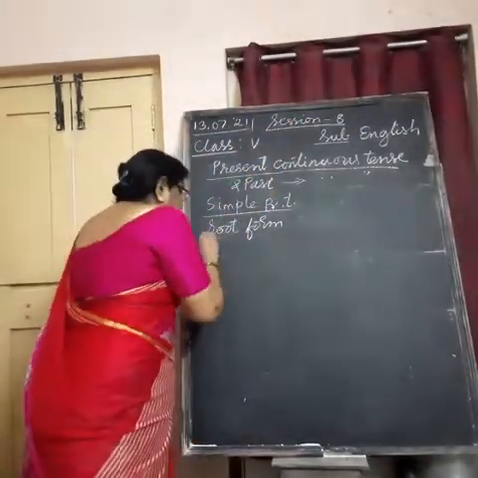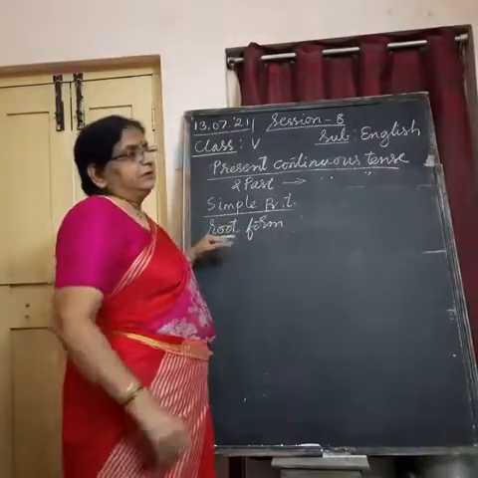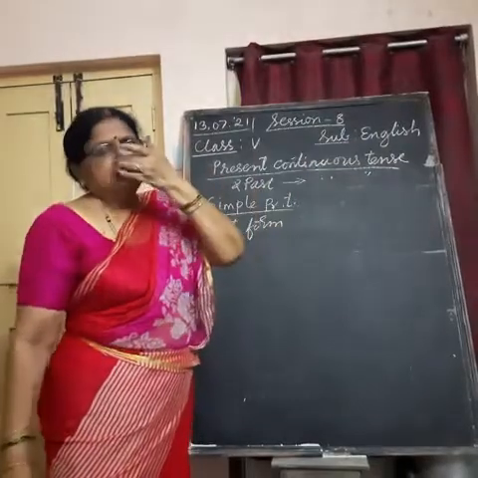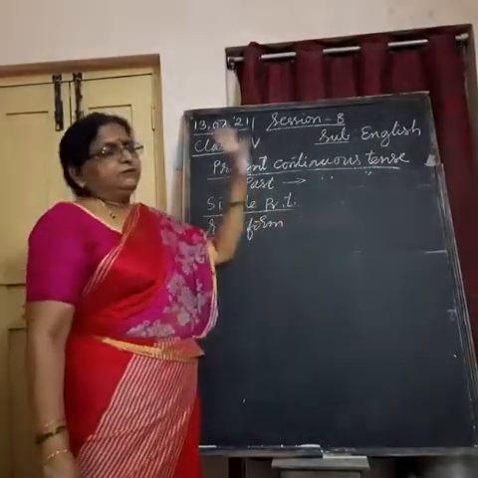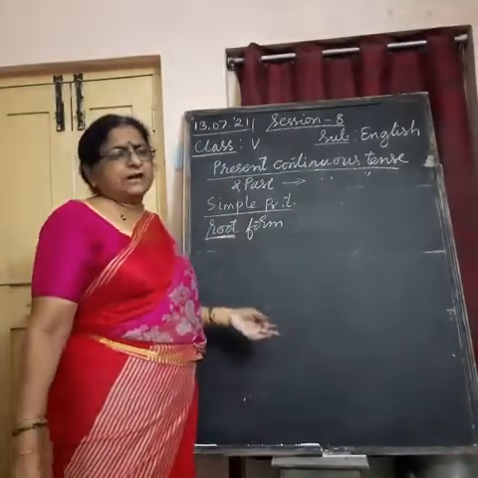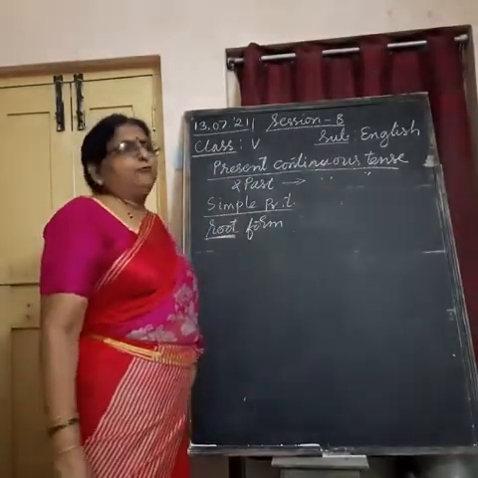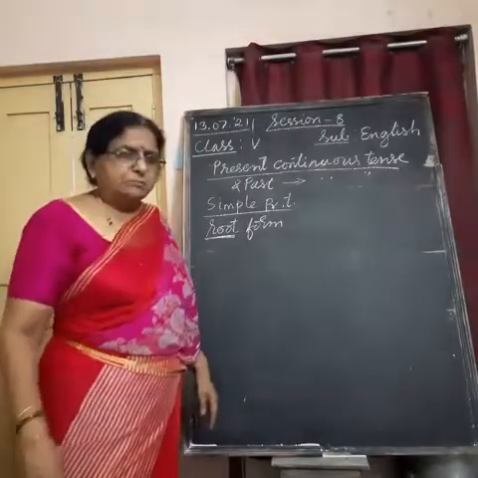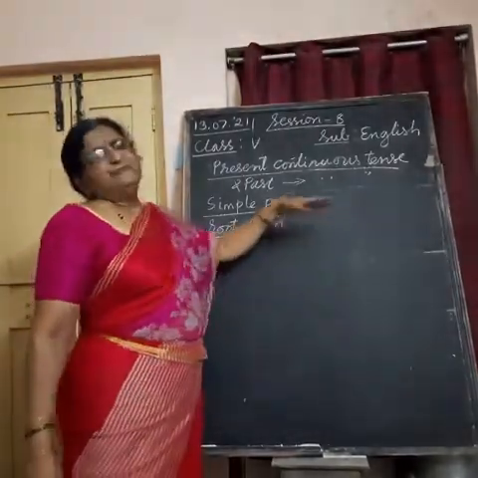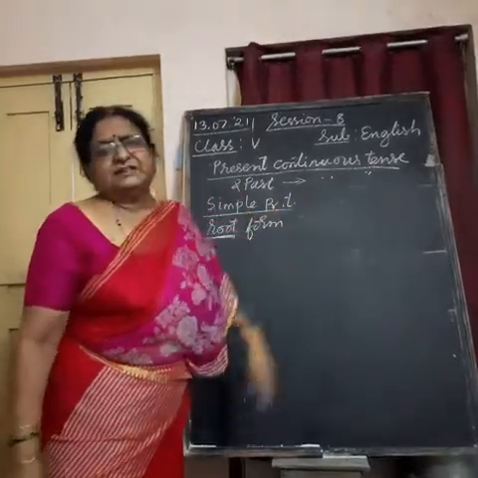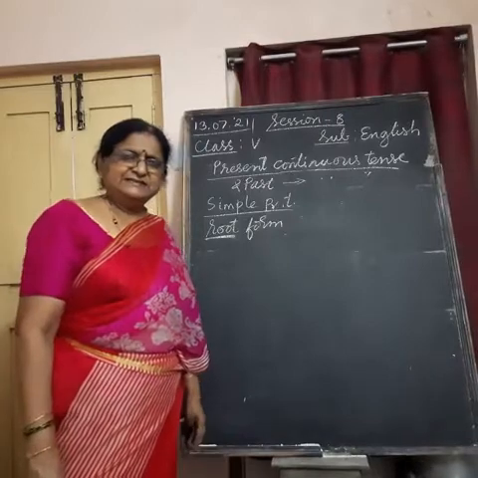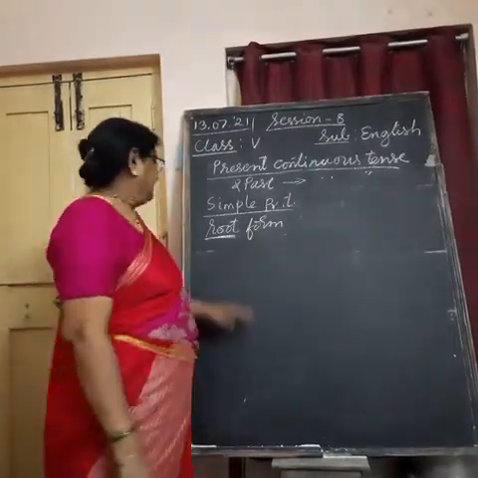What is the base for all is the root form. Unless roots are there, no tree can survive. If roots are loosened, the tree falls down. It happens during floods, storms, etc. Same way, if the root word is not there, we are not able to form any other form of tenses. Do you agree with me for this? Hope you agree, okay?